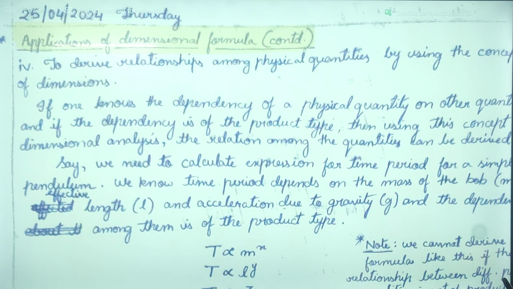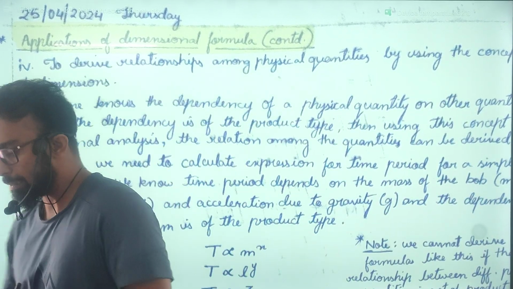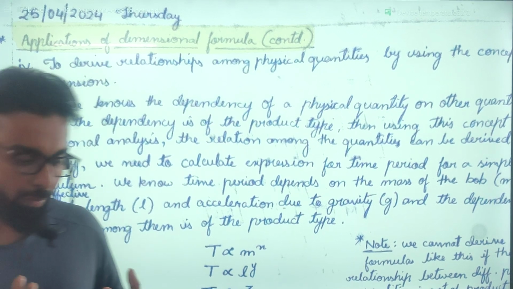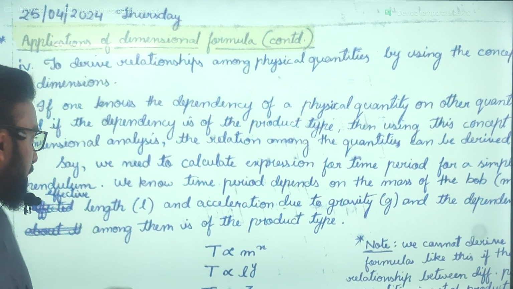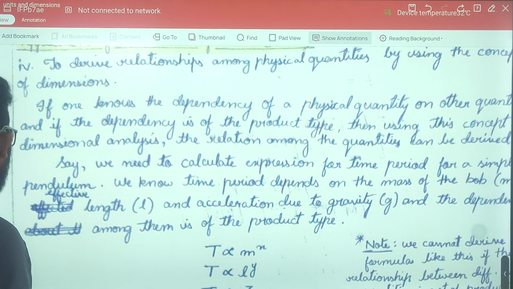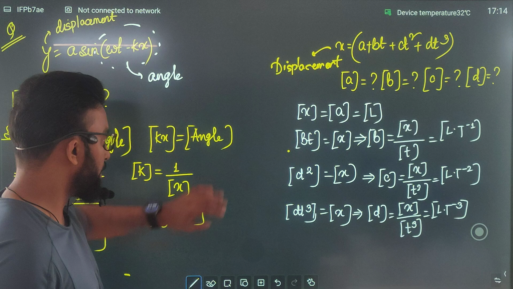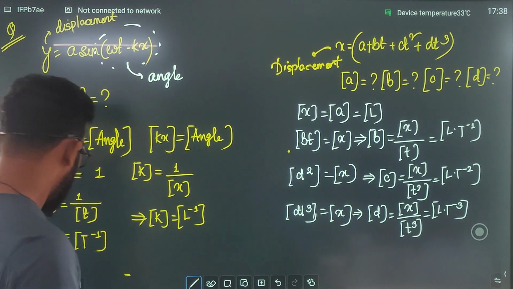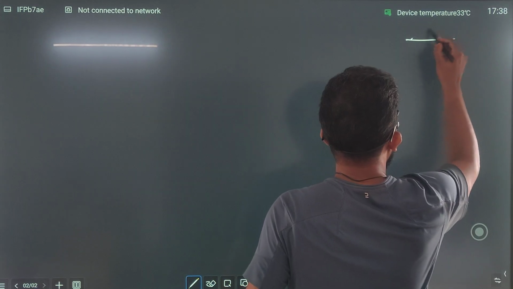एक situation लेते हैं, उसको लेके discuss करते हैं. So let us say that you need to find out the formula for the time period of a simple pendulum. क्या कहा मैंने? सब लोग सुन रहे हो ना? We need to find out the time period of oscillation of a simple pendulum. What does it mean? Now first understand what is a simple pendulum. Have you seen a simple pendulum?